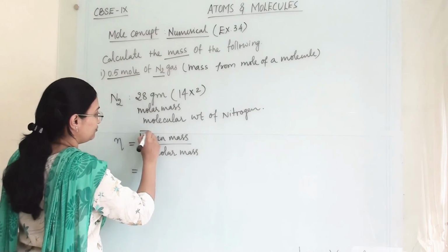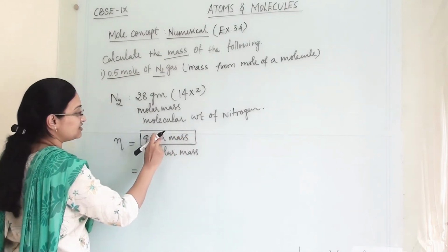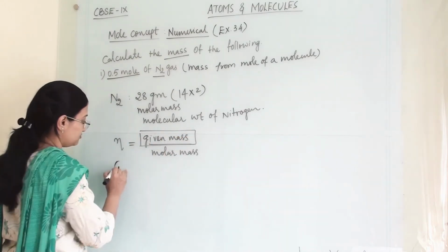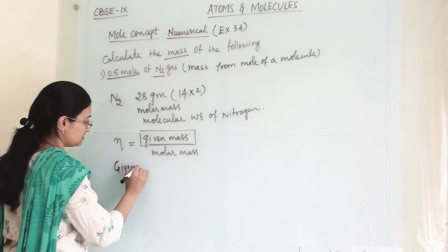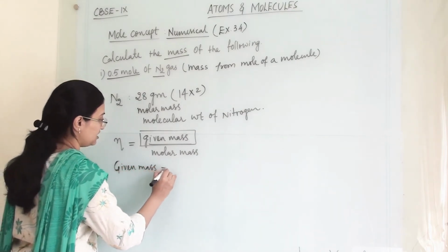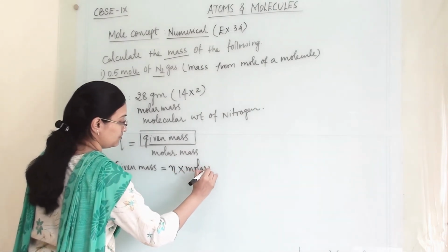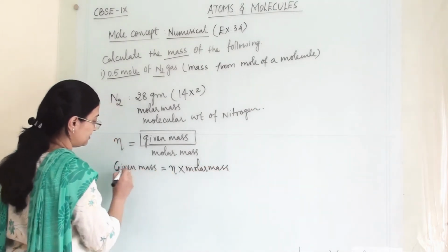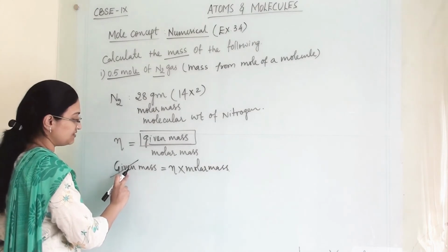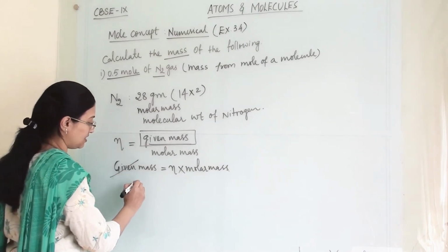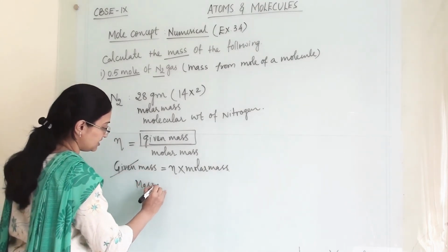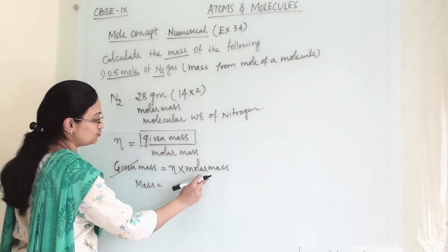So we have to frame a formula with respect to this. It will be given mass equals N into molar mass. Now here we will strike out this "given" because we have to find out the mass. So mass equals N into molar mass.